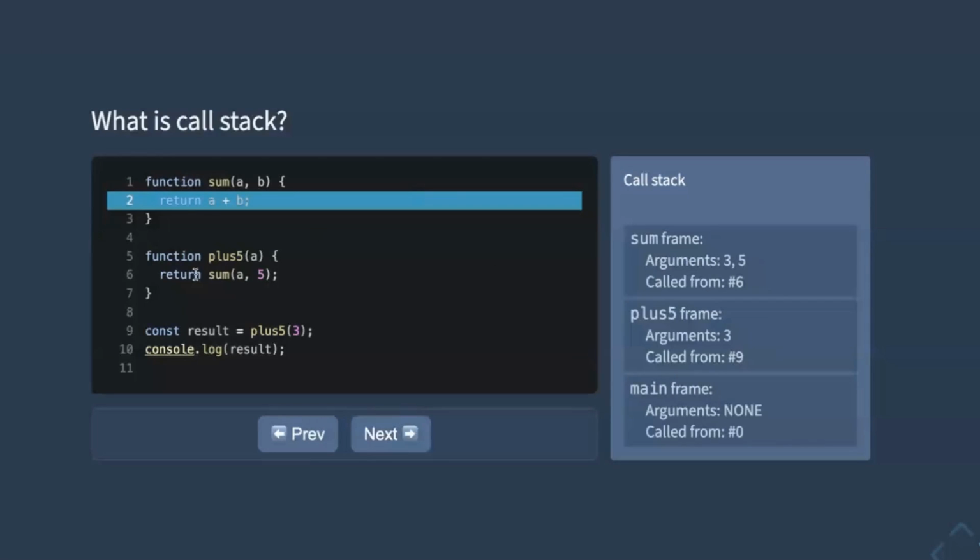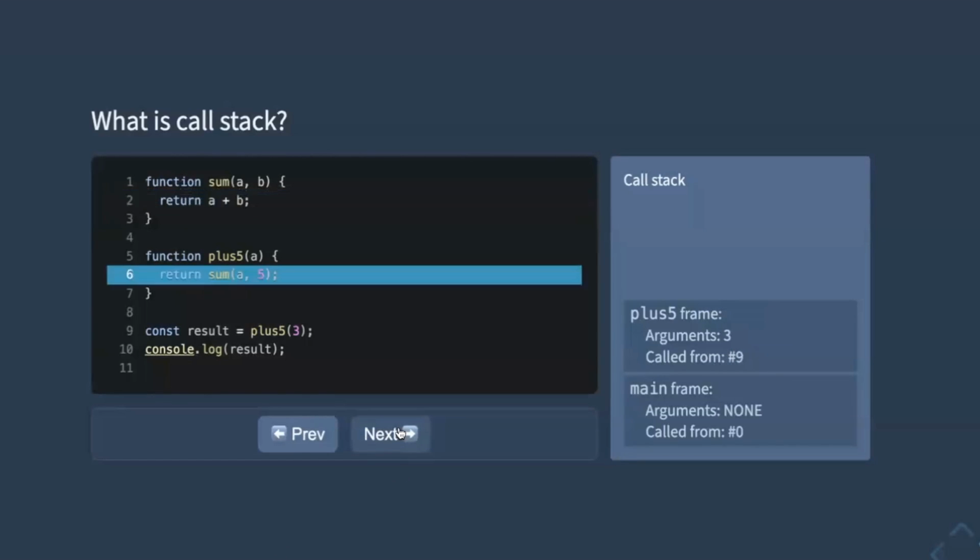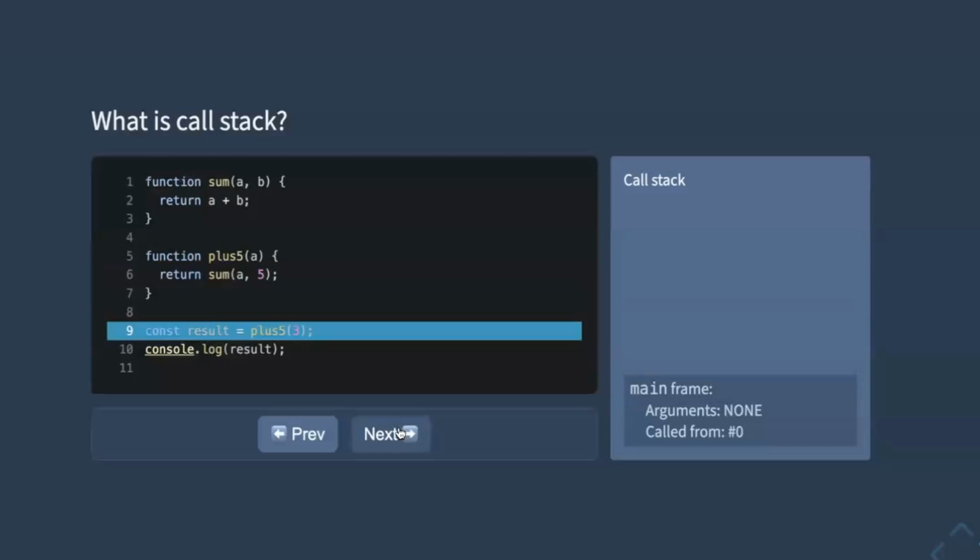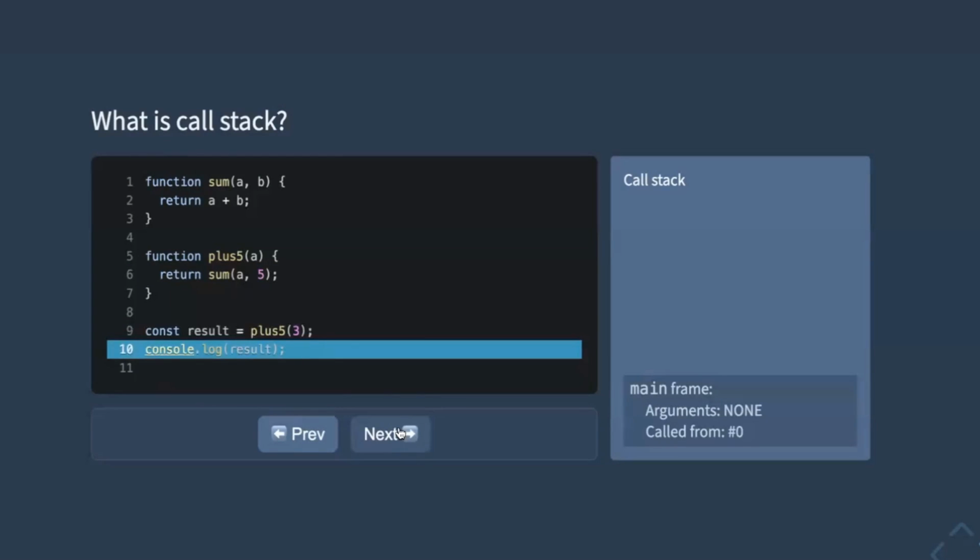And now we can jump back to where we started because that's a return statement. So we pop this frame from the call stack. The result was 8, so we put that in place of sum(a, 5). And now we have the result, it gets assigned to a variable, that's 8. And the next line is the console.log call.